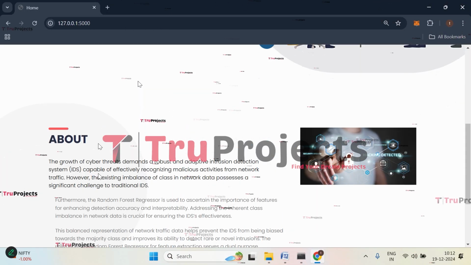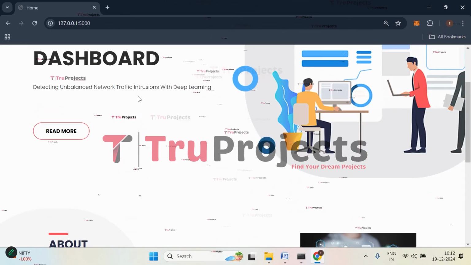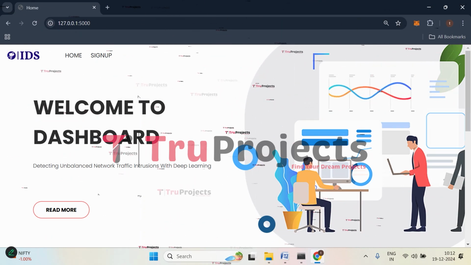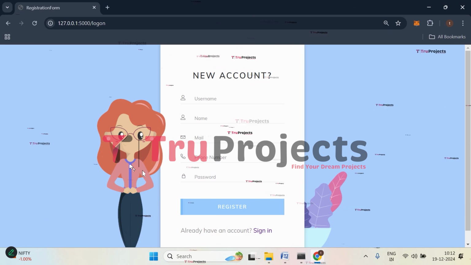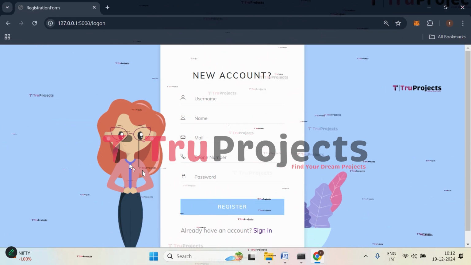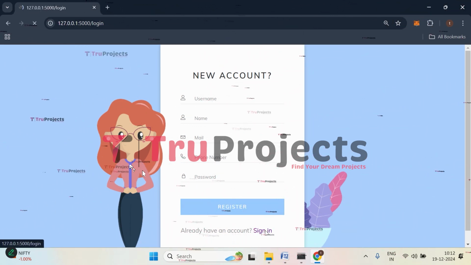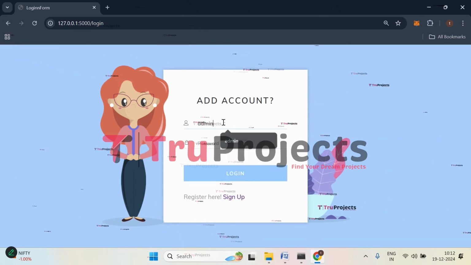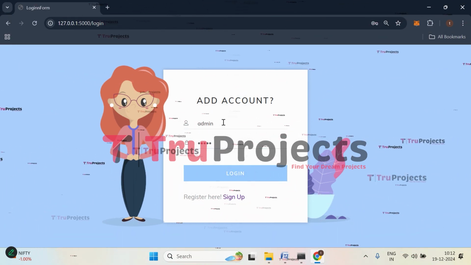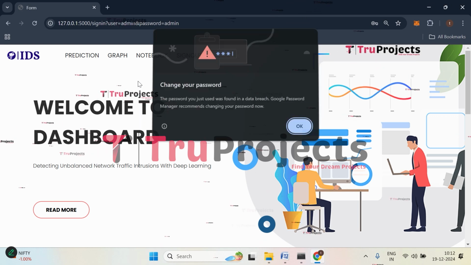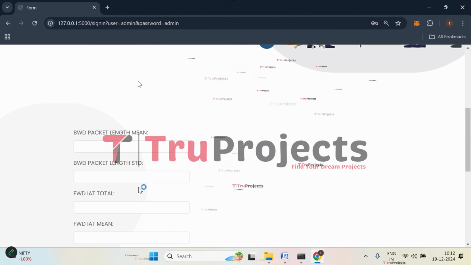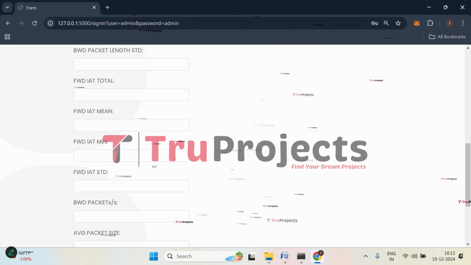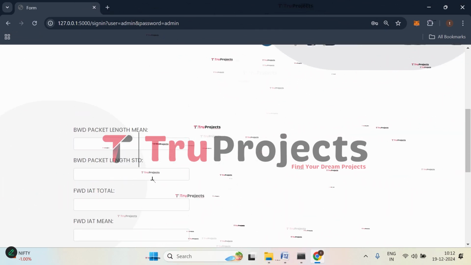So this is the web page of the project, which is displayed in the browser, and this is developed using the Flask framework. So we need to sign up first. Click on sign up and enter all the registration details if you are registering newly. I have already registered, so I'll directly sign in. Click on sign in. Give your username and the password. Click on login. We have logged in successfully and we are redirected to the prediction page of the project. So here you can see parameters, right? We're supposed to enter them to predict the network intrusion.